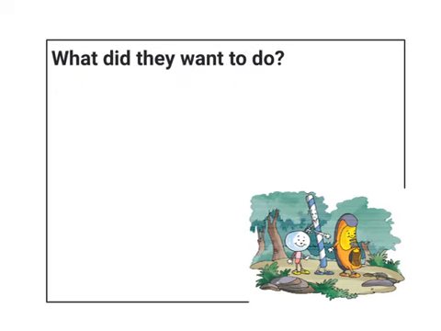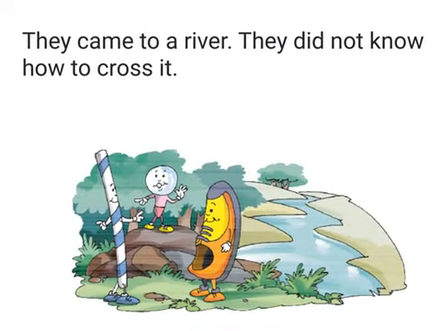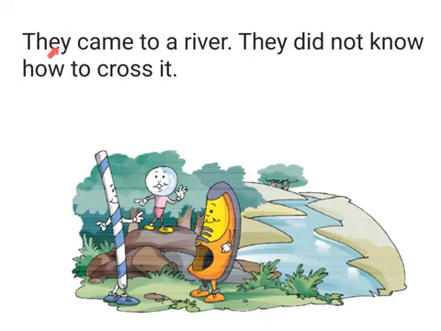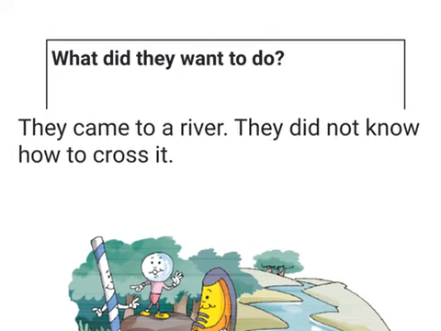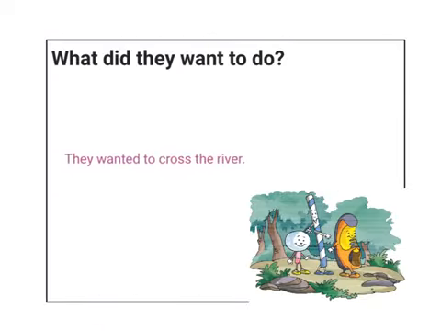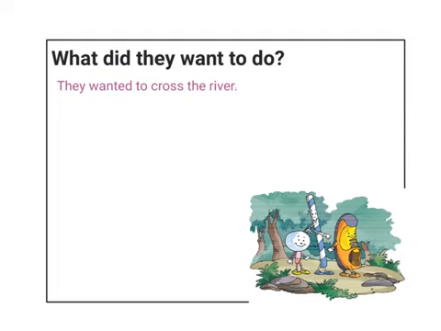The next question is, what did they want to do? I will find the answer to this question in the story. So let's read it. They came to a river. They did not know how to cross it. So this tells me that the straw, bubble and shoe wanted to cross the river. So I will write my answer. They wanted to cross the river.